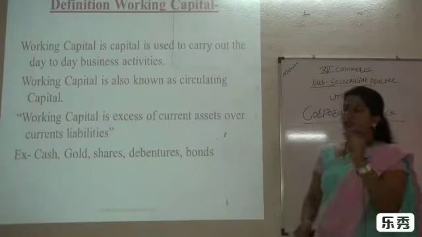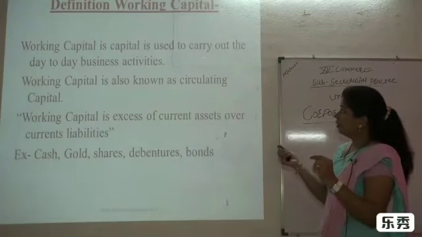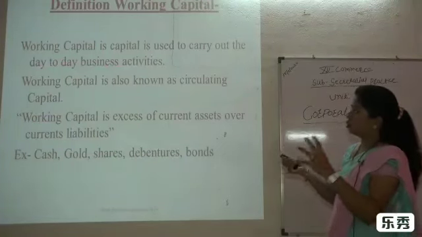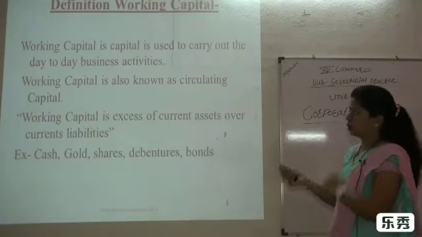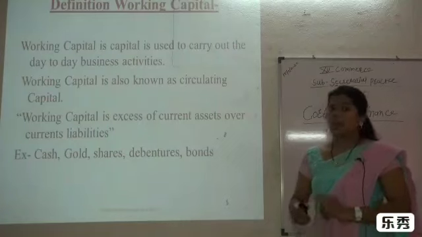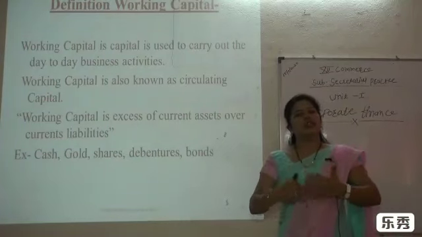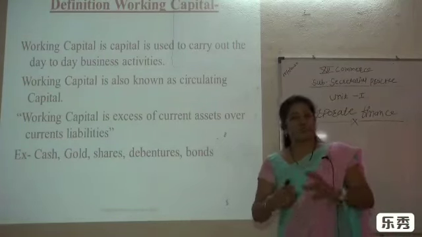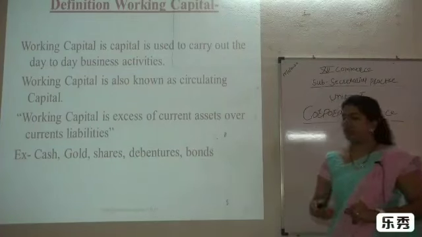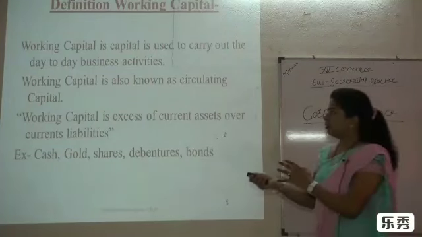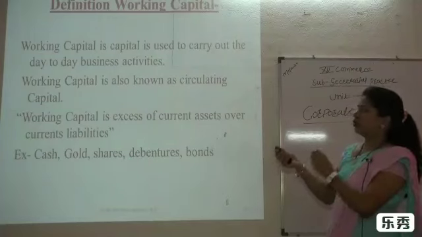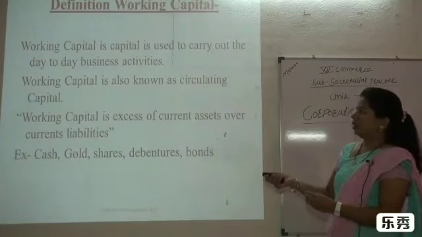So that's why it is an asset purchased for the short term period. Working capital is also known as circulating capital. Why is it circulating? Because it continuously circulates through the year, and that's why it is known as circulating capital.